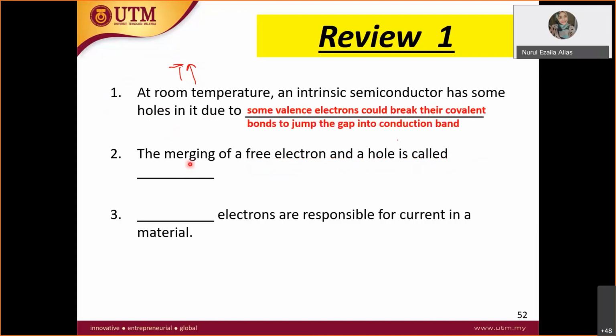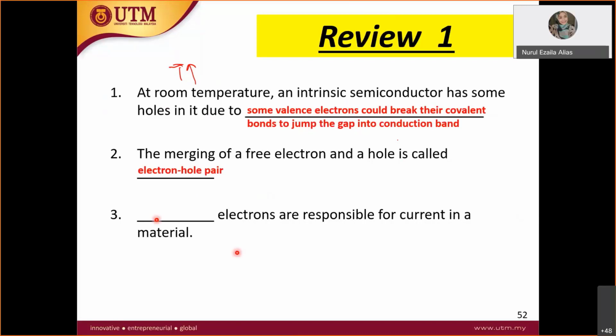All right, so the pair of a free electron and a hole, what do we call it? Electron hole pair. Yes, electron hole pair. Conduction electron is where the valence electron passes through to the conduction band and becomes a free electron. So the pair is an electron hole pair.